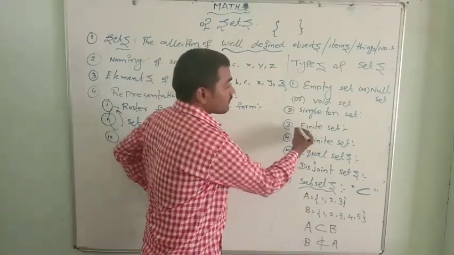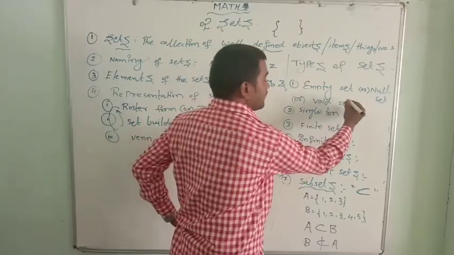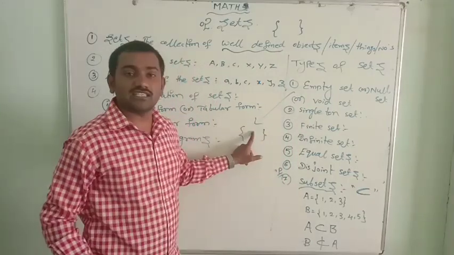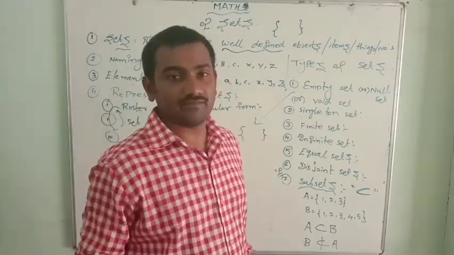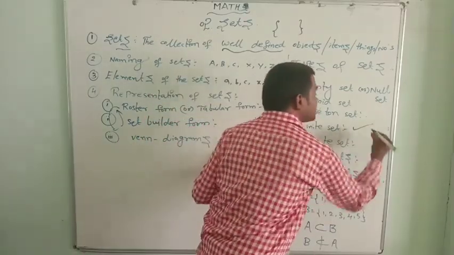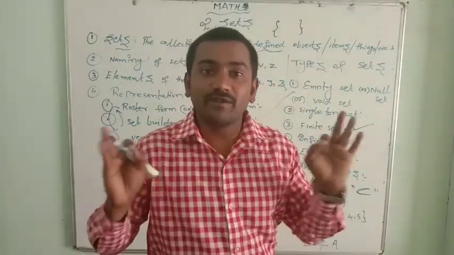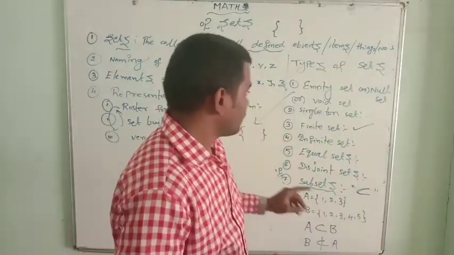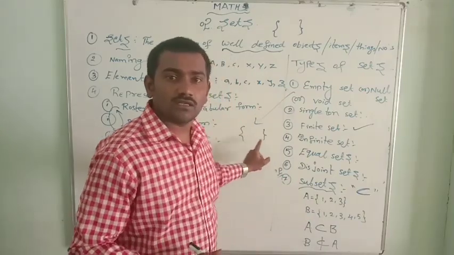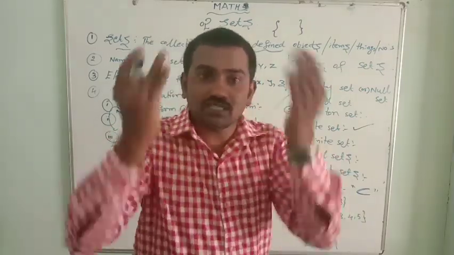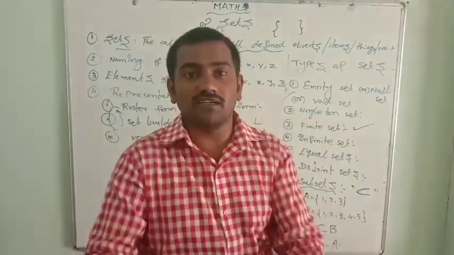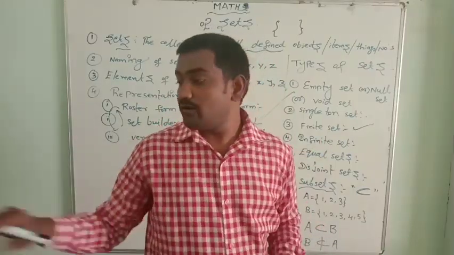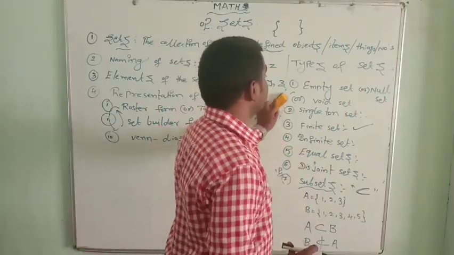Next, finite set. Here, an empty set, in the sense that there are no elements in the set, is known as an empty set. An empty set is also considered a finite set. How many elements are there in this? Null, nothing. That means we are able to say how many elements there are: there are no elements. We are able to say no. Yes, then it is called a finite set. Remember, an empty set is considered a finite set.